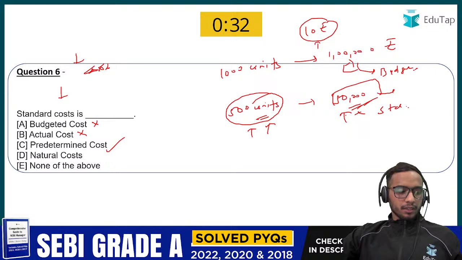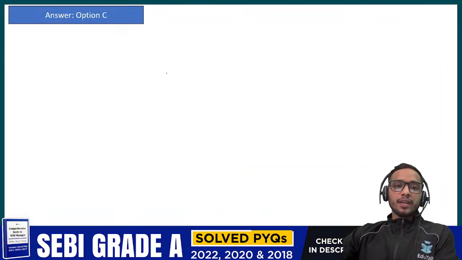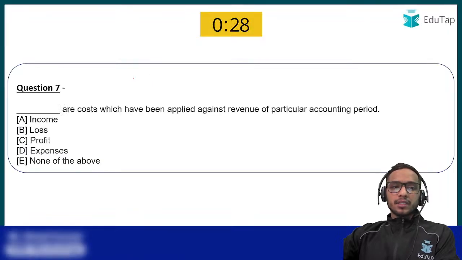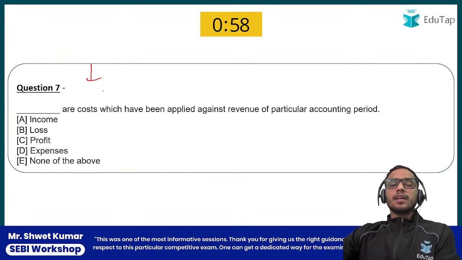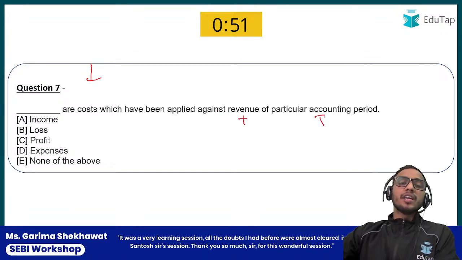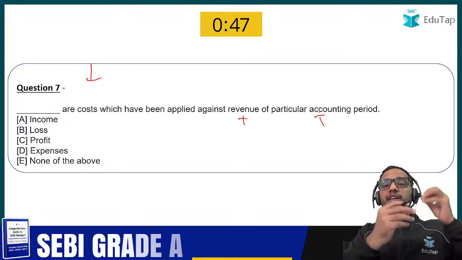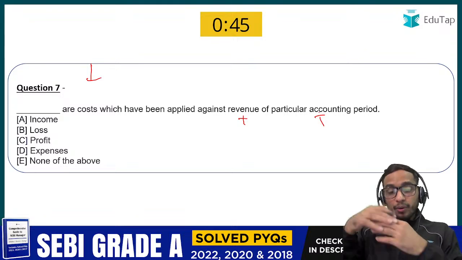Everyone is clear about that, you know? Chalo, very nice. Let's move ahead with the seventh question of the day. This says dash are the costs which have been applied against revenue of a particular accounting period. So what do we call those costs which have been applied against the revenue for a particular accounting period?